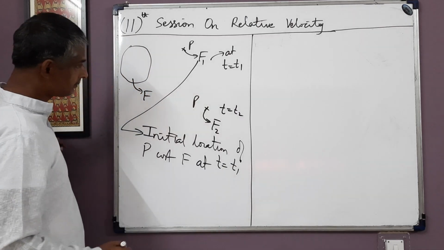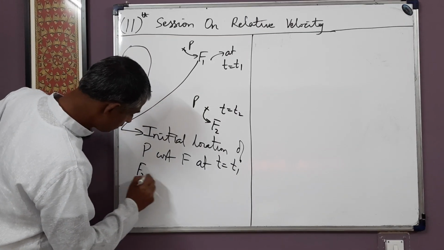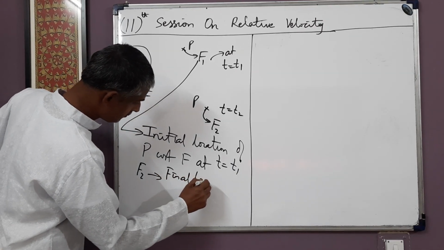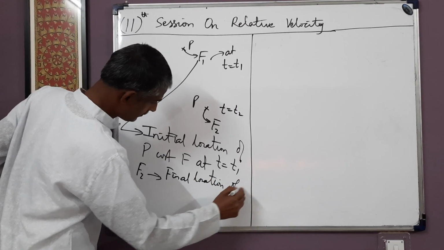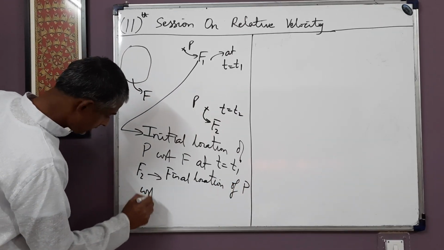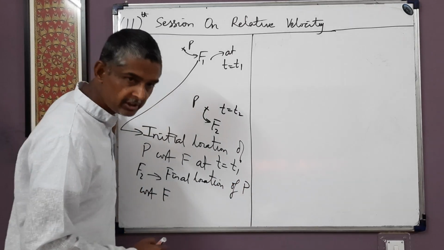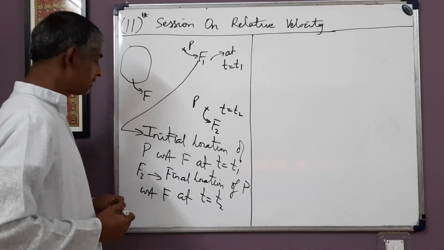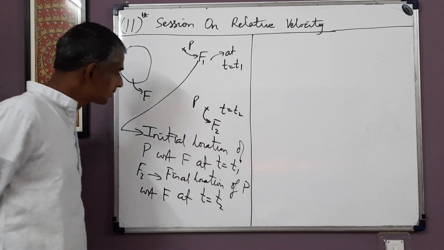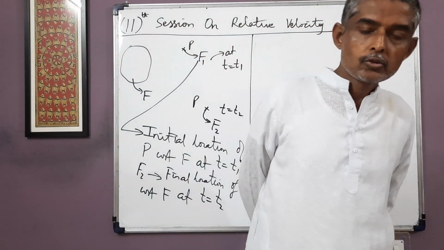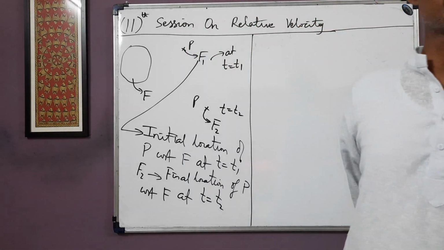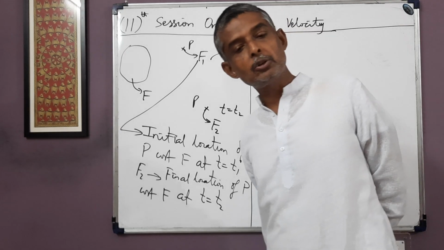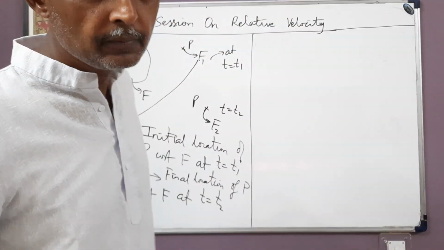at t = t1, and F2 we will call the final location of P with respect to frame F, where WRT means with respect to frame F, at t = t2. So this is F1 and F2. Okay, so F1 is the initial location of point P with respect to frame F at t = t1, and F2 is the final location of P with respect to frame F at time instant t2.